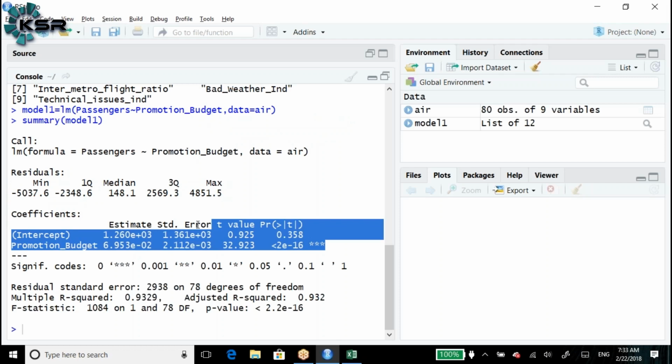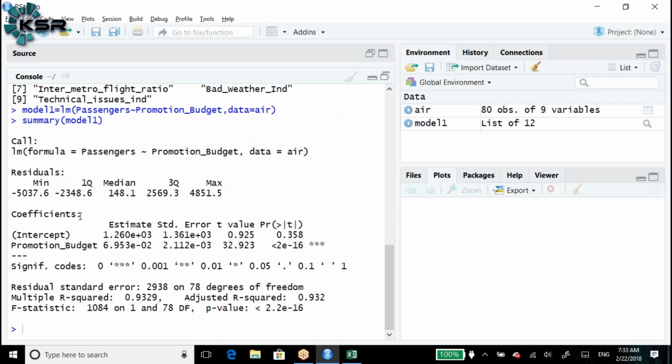Any questions, guys, apart from this point? So how are you calculating this standard error value or t value for intercept? Based on the dependent variable, based on the actual dependent variable. You have an actual dependent variable for 80 records for the passenger variable. For that variable, we are calculating the standard error.